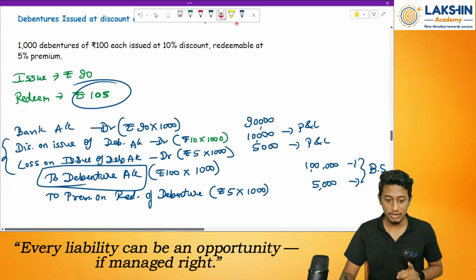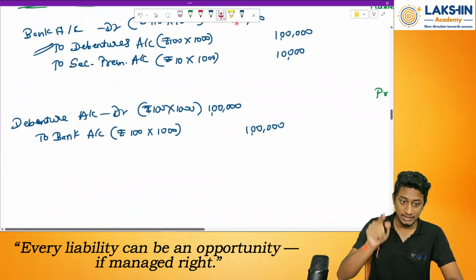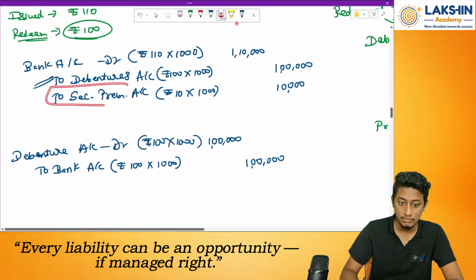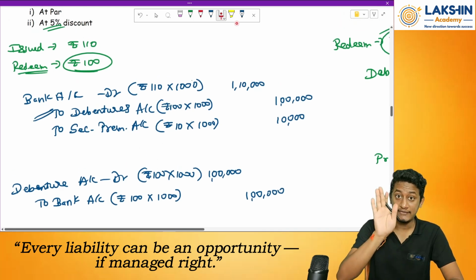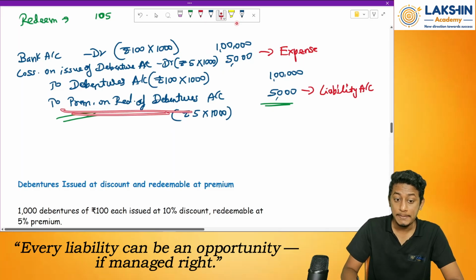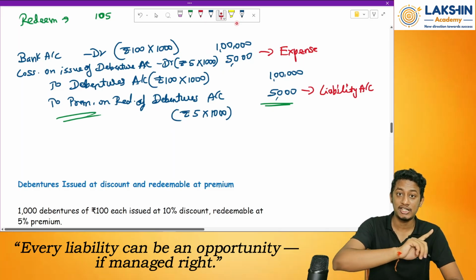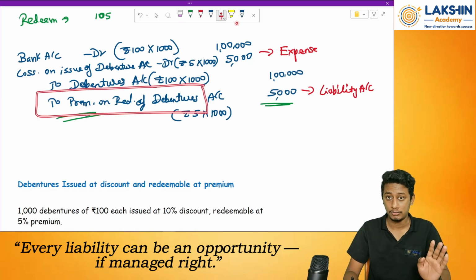And one more thing you remember: when the debentures are issued at premium, I will create the securities premium account during the issue. But while redeeming, if I am paying a premium, I will open an account called premium on redemption. Please do not open securities premium account over here. Please do not. Clear? Okay.